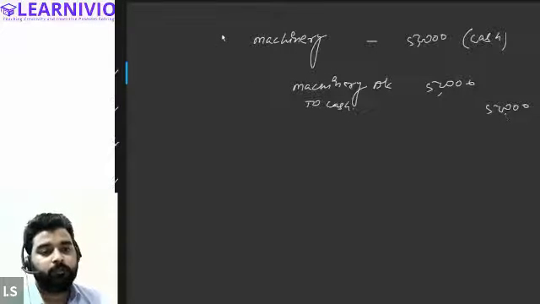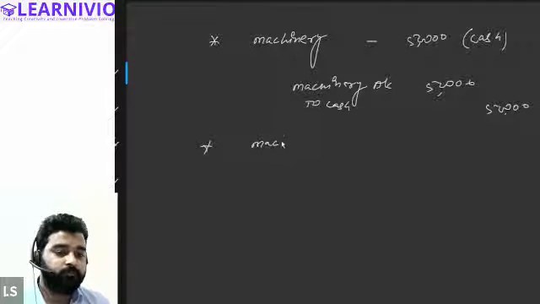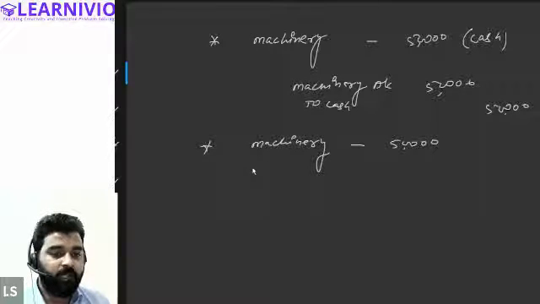Now let's take one more example. We have bought machinery, and after buying machinery of 50,000, we have paid this in cash. Apart from this, we have also spent on the carriage.